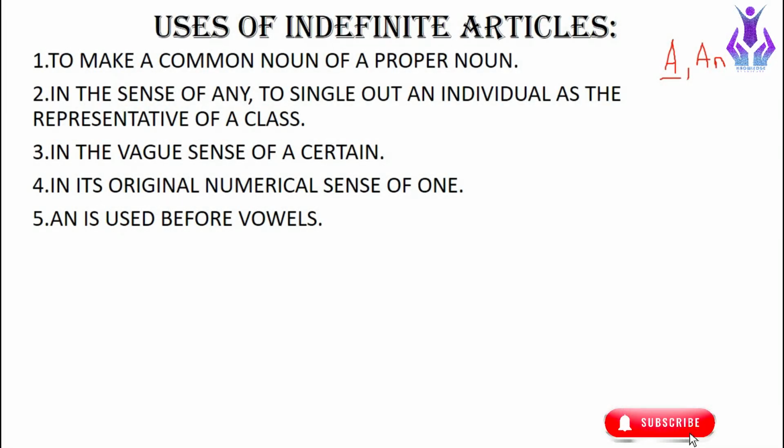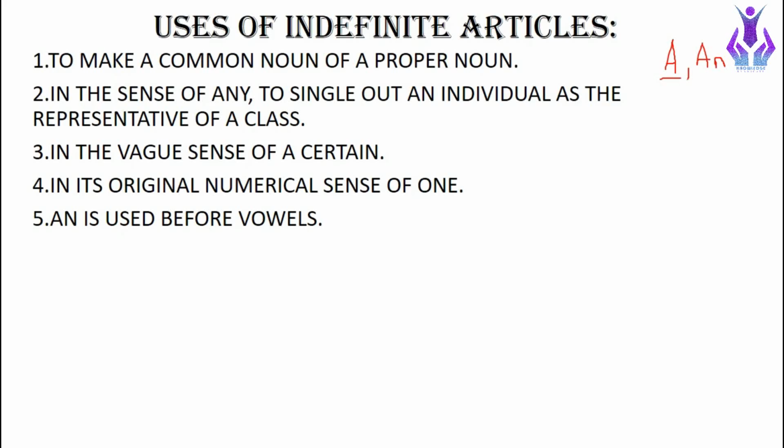The next one is in the sense of "any," to single out an individual as the representative of a class. When there is a single representative mentioning the whole class, along with that kind of words we put the indefinite article "a." For example, "a pupil should obey his teacher." Basically, pupil is used for a group of people, but here we are using it as a singular thing, so we put "a" along with it.